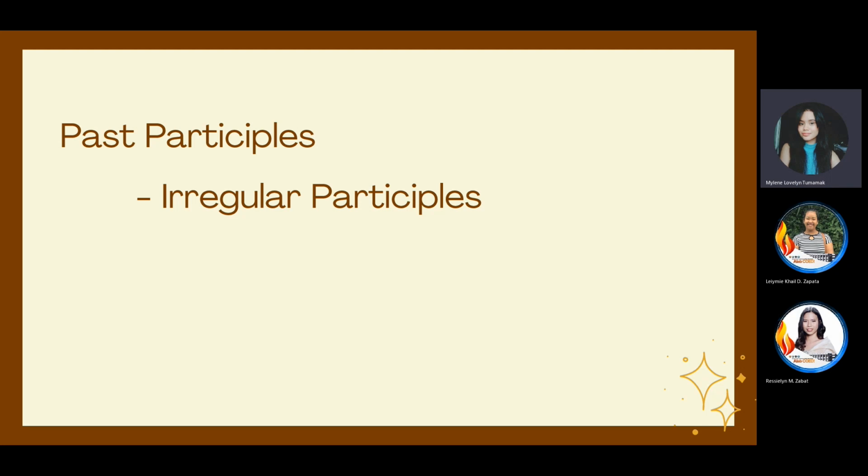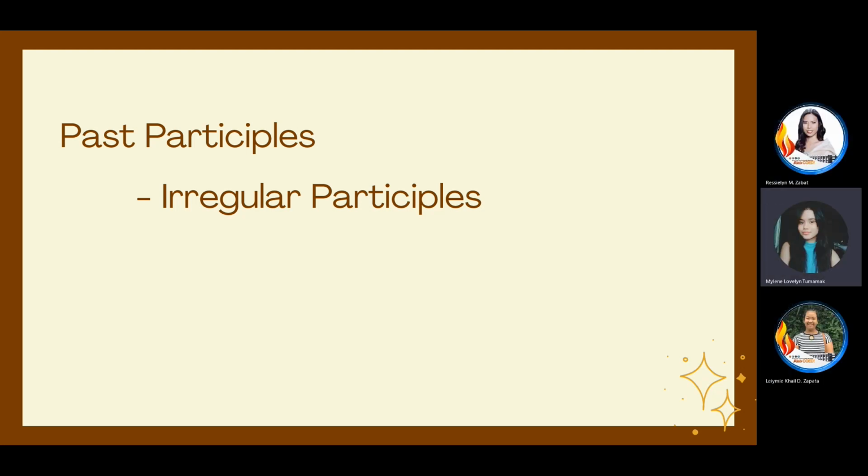But when we completely change the whole spelling, we added some letters, we removed some letters, we call them irregular past participles because we changed the whole spelling before converting it into a past participle. Do you guys understand? Yes po. Yes. Okay.